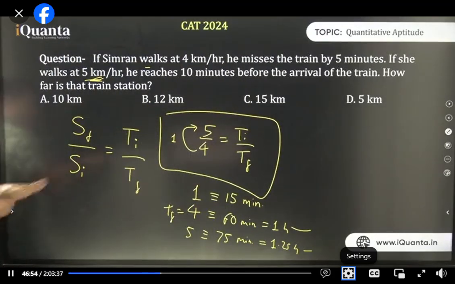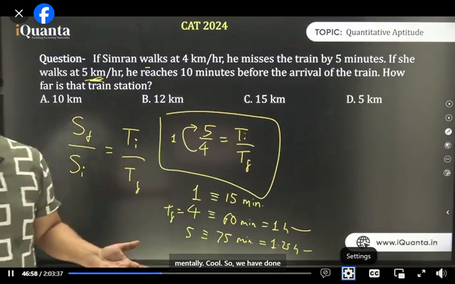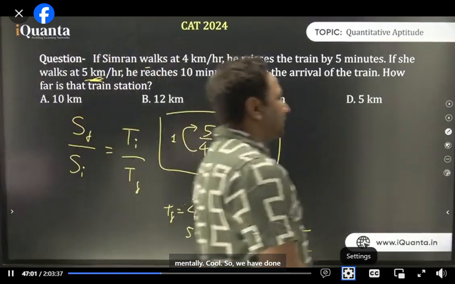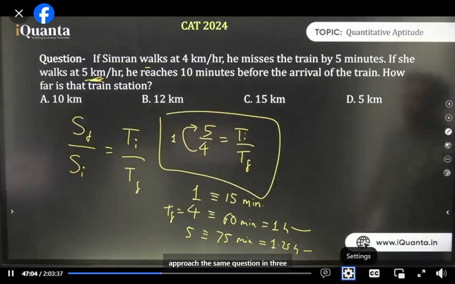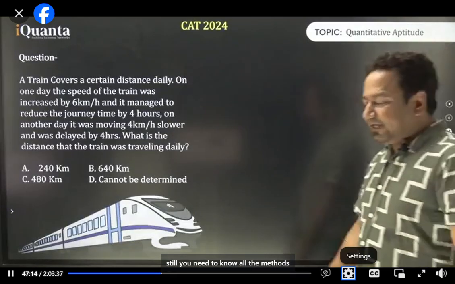So tell me, it may look long on the board, but this can be done easily, mentally. Cool. So we have done the same question in 3 minutes, and now you must have realized why the method of ratios is the quickest and best. But still, you need to know all the methods.